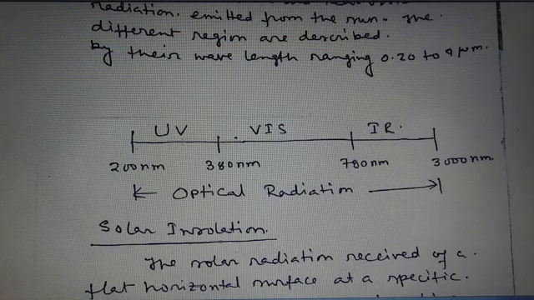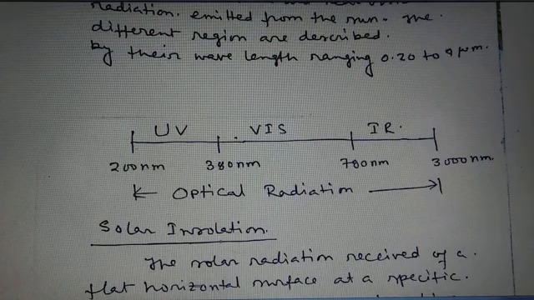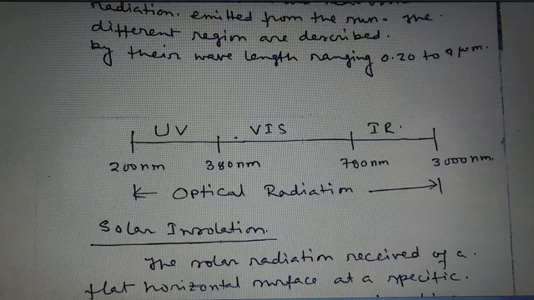It causes cancer and other types of diseases. When the wavelength is between 380 nanometer and 780 nanometer, then that is the visible light. So these are the definition of the light. That means we already discussed that. The light is an electromagnetic wave ranging between 380 and 780 nanometer.